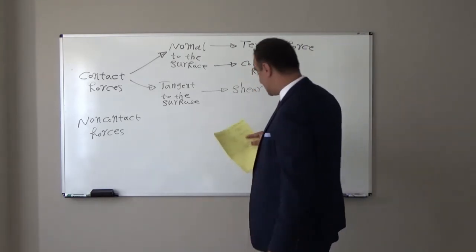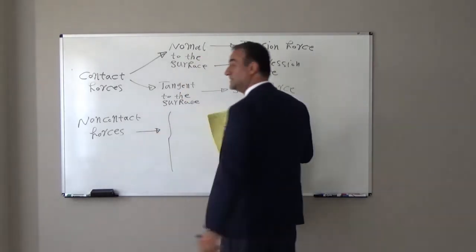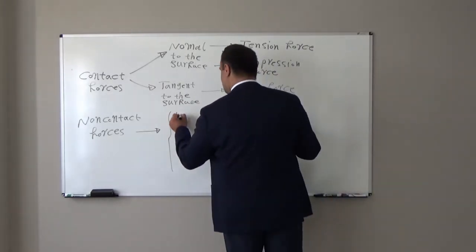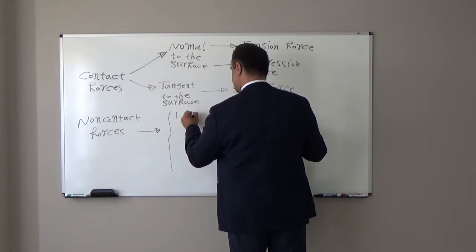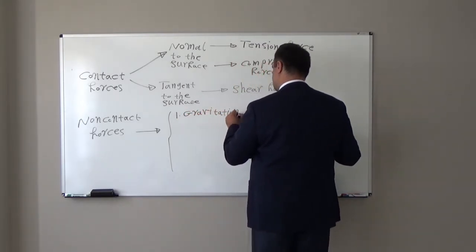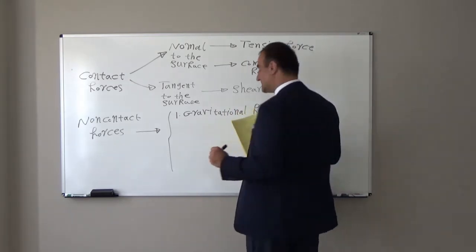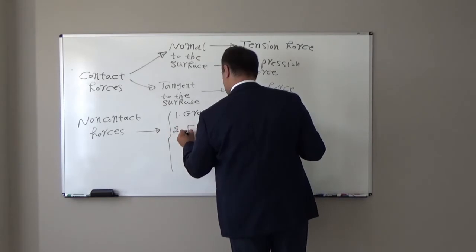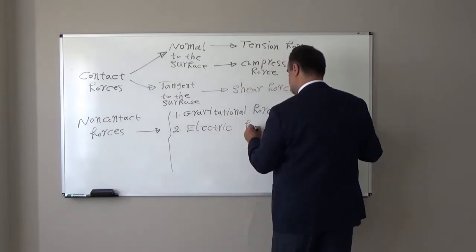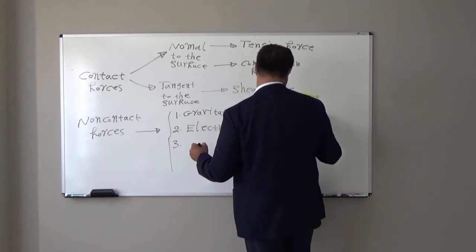How about non-contact forces? We have different types of non-contact forces. In physics, you know, non-contact forces, for example, can be gravitational forces, or electrical forces, or magnetic forces.